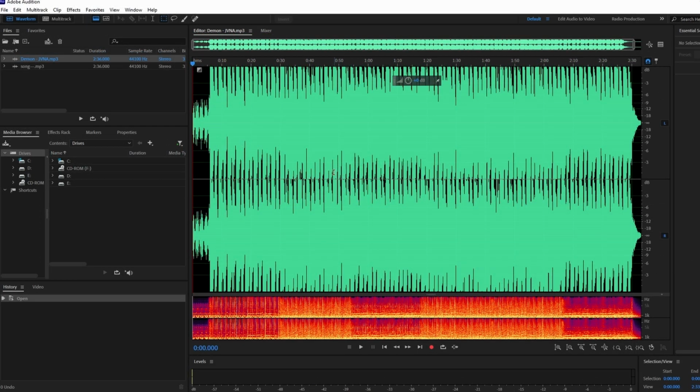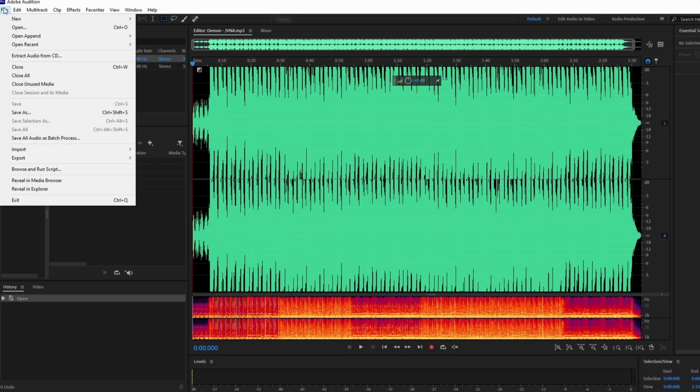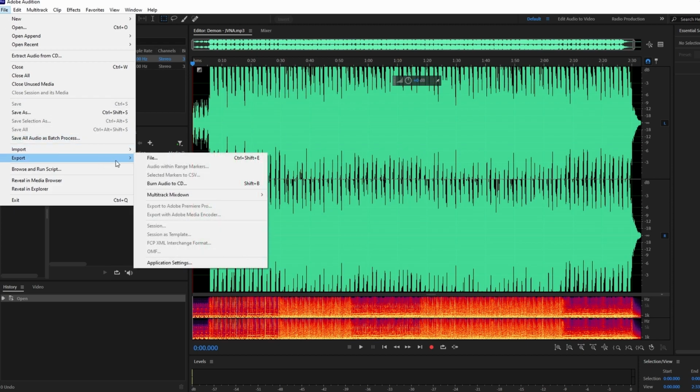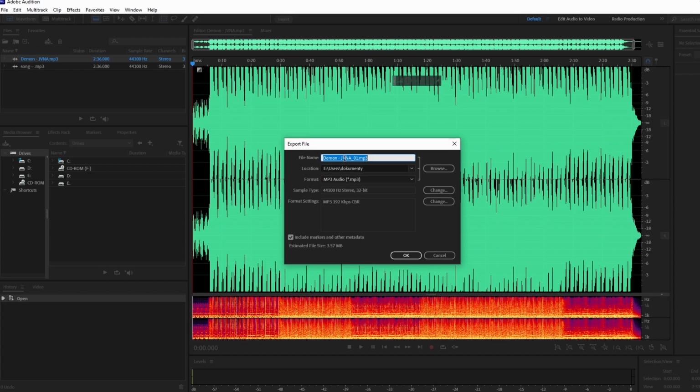In the top menu, click on File. Choose Export. For a project in multi-track view, head to the multi-track and select Mix Down. Enter a descriptive name for your file. In the name field, click Browse to choose the location where you want to save your audio file.